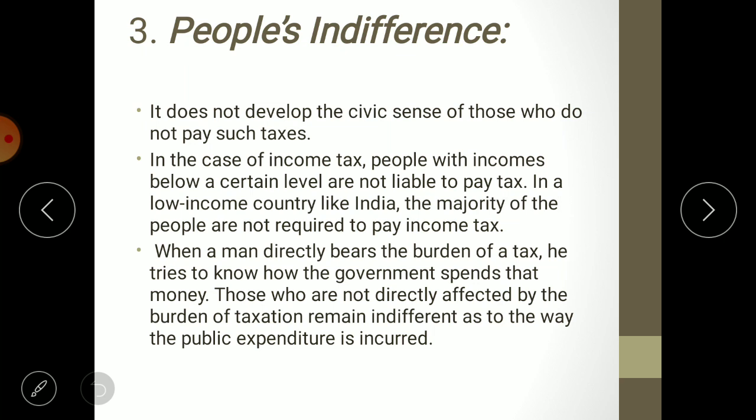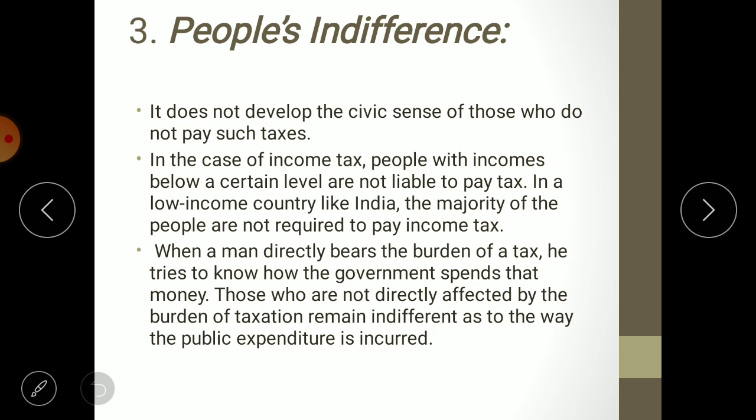Actually, there should be 70%, but only 10% are paying tax. And also, if we see the developmental ratio of India, on the basis of development, countries are divided into three categories: developed countries, developing countries, and underdeveloped countries. You know that India is a developing country, so there is a huge gap between rich and poor. Most of the people fall in the middle class, and secondly they are filing false returns, so the middle class also follows the poor and falls into the poor class,